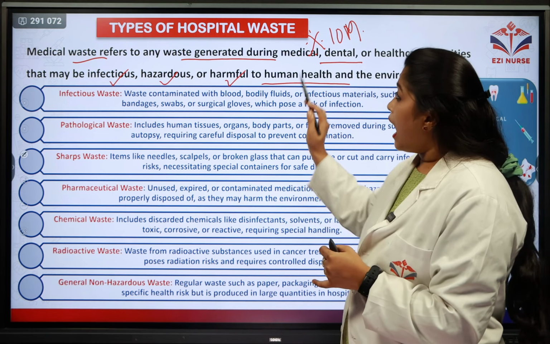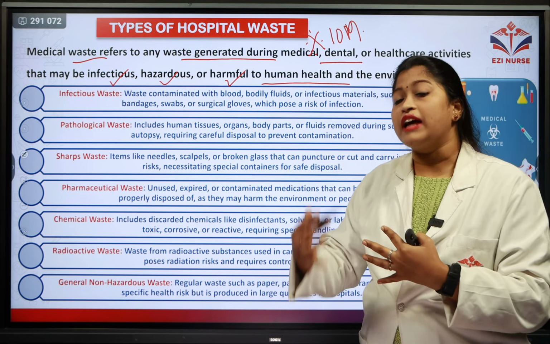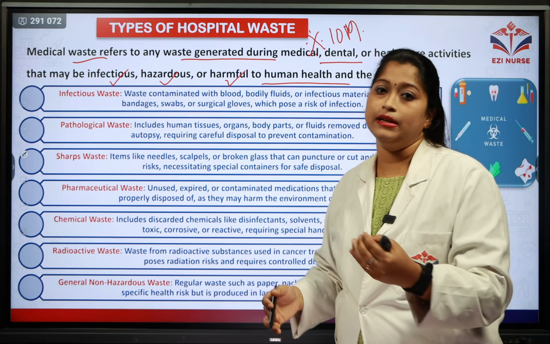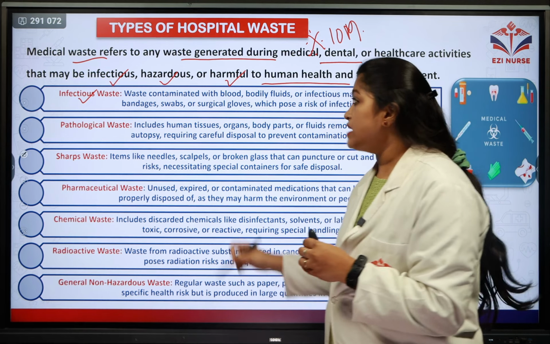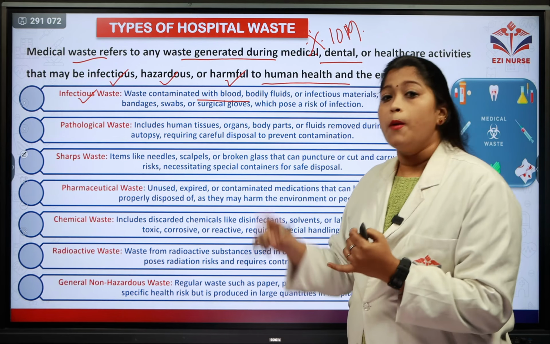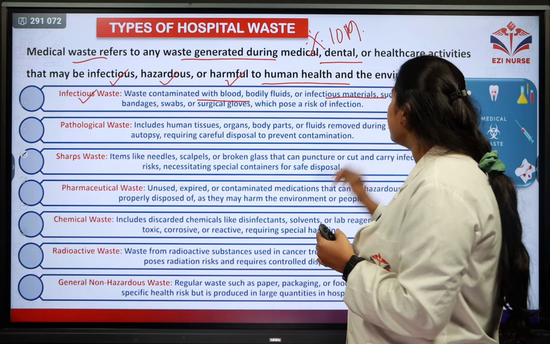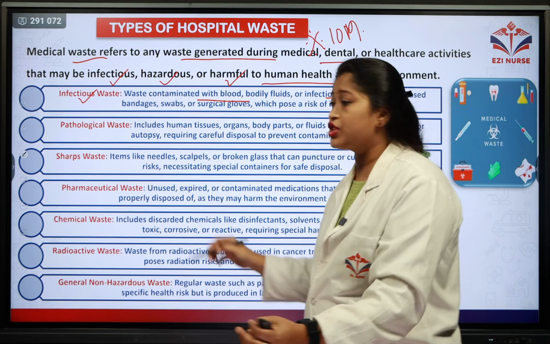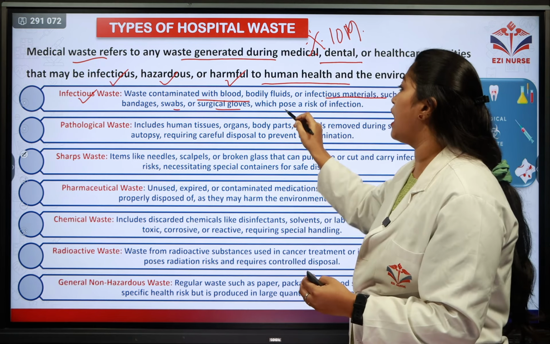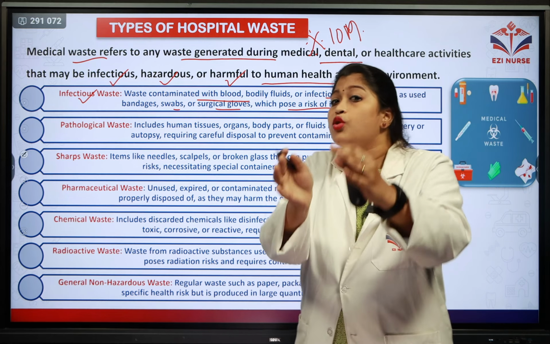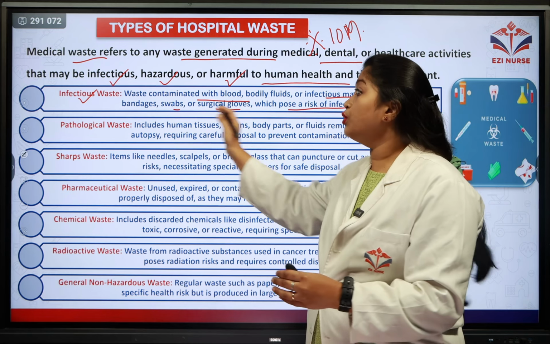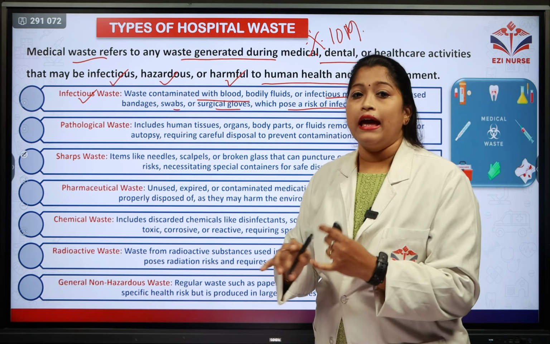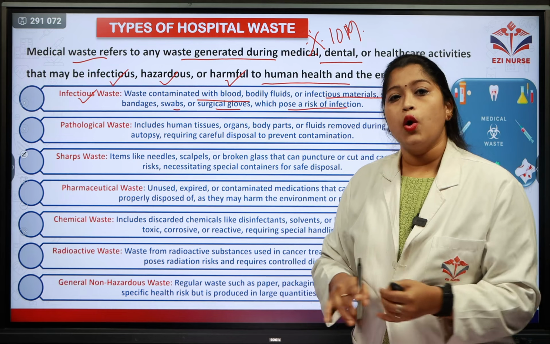So let's see what types of hospital wastes are seen. The first type is infectious waste, in the sense the waste which is contaminated with blood, body fluids, infectious materials, for example bandages, swabs, surgical gloves, which pose the risk of infection. So there is high infection due to these kinds of wastes and they are called infectious wastes.